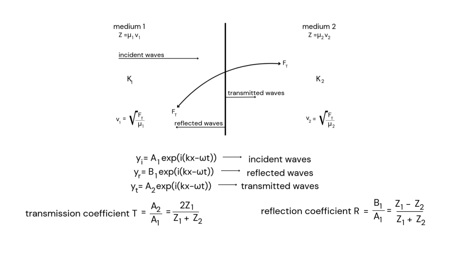Out of this, we have the transmission coefficient t, which is equal to a2 by a1, and again equal to 2z1 by (z1 plus z2). And we have the reflection coefficient r, which is equal to b1 by a1, or equal to (z1 minus z2) by (z1 plus z2). Now we will apply the boundary conditions to the following.